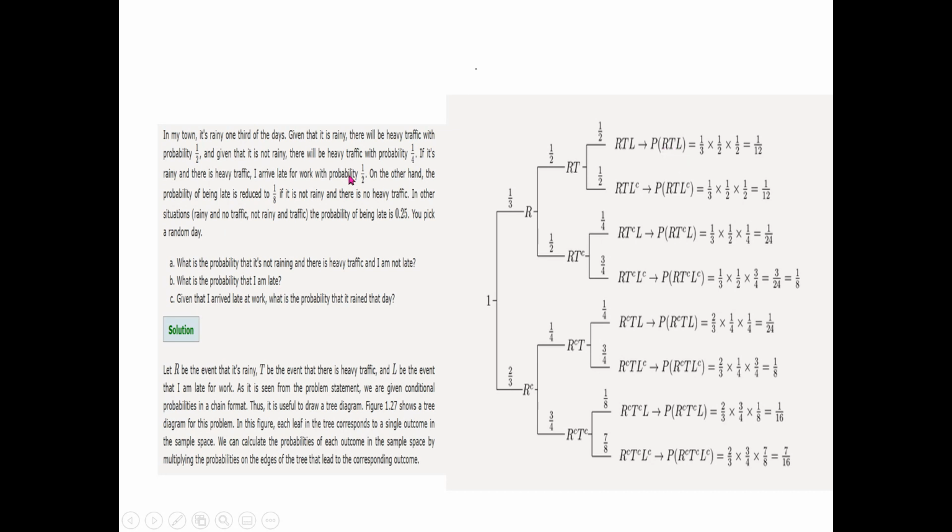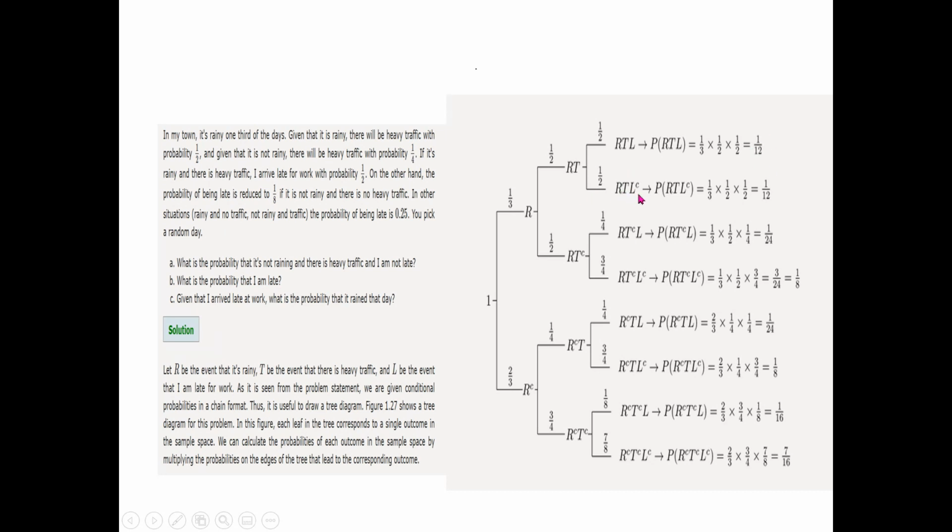So let's see in the statement. If it's rainy and there is heavy traffic, I arrive late for work with the probability 1/2. So under these conditions, that it's rainy and heavy traffic, it's given that the probability of arriving late is 1/2. So how to compute the complete probability of RTL? If you see, it started from here, 1/3, rainy. Then heavy traffic, that we just wrote 1/2, then arriving late, that we saw in the statement here. So 1/3 times 1/2 times 1/2, and then we get this answer.